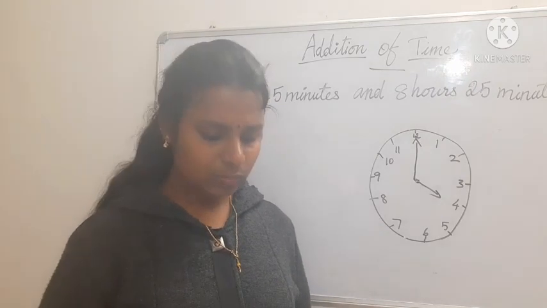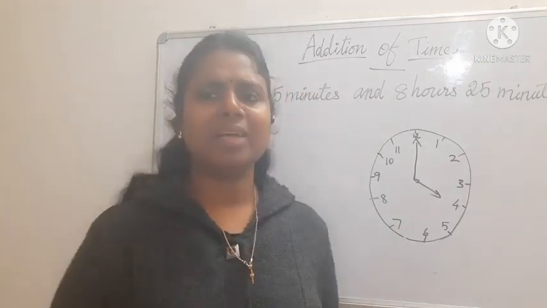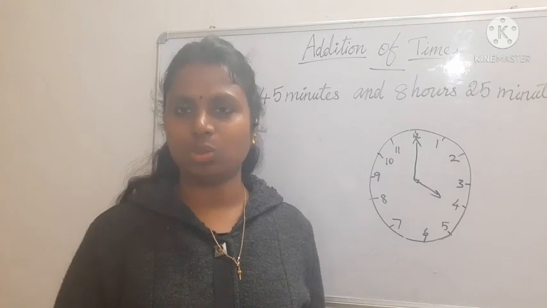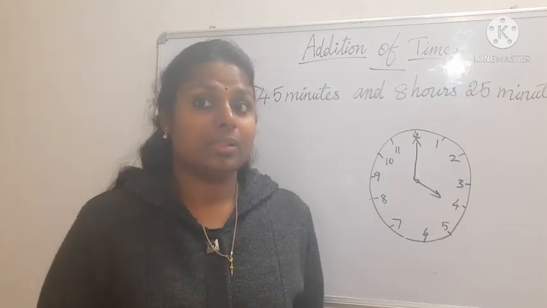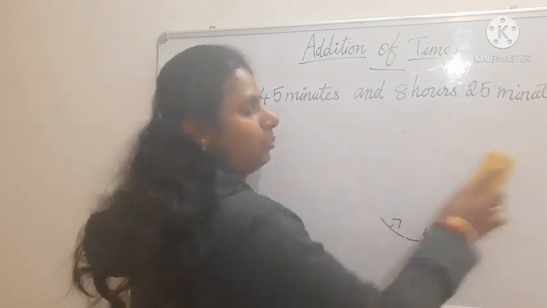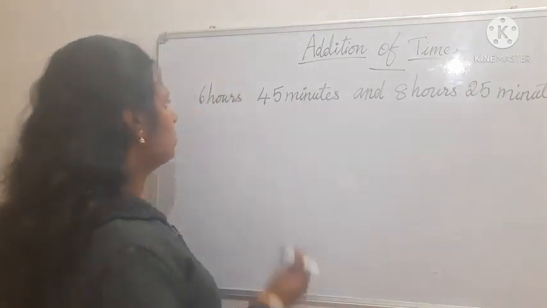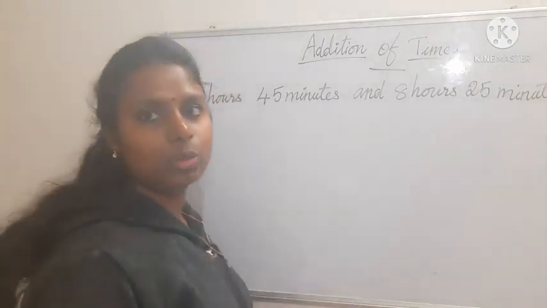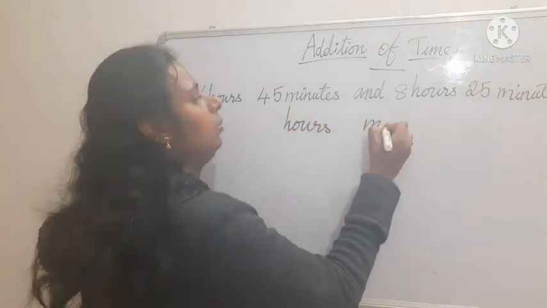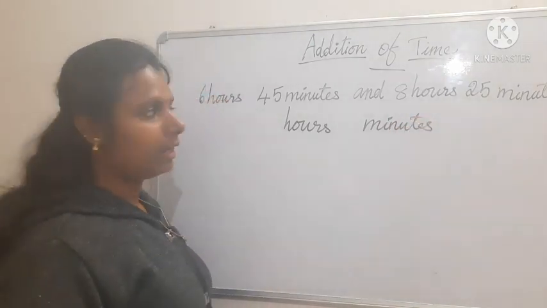Have you got it? So now how we are going to add, let's see. If it is less than 59, no problem. Just a simple addition, you can just add and write it, that's all. But when it exceeds, when it is more than 59, then the problem comes. So what are we supposed to do for that? Okay. So here hours and minutes, 2 units are there. So I am writing here hours and minutes.